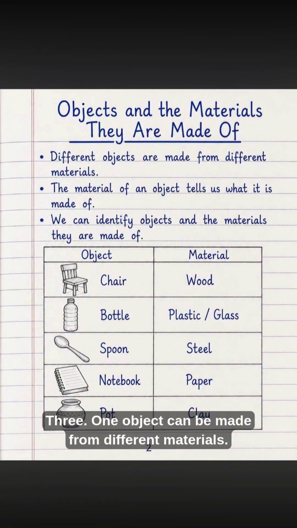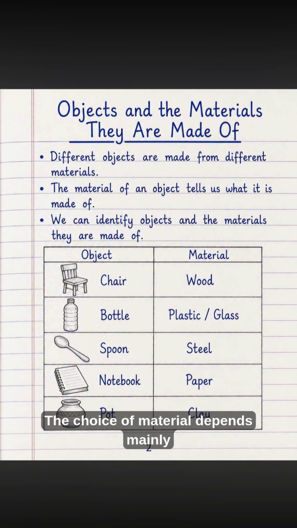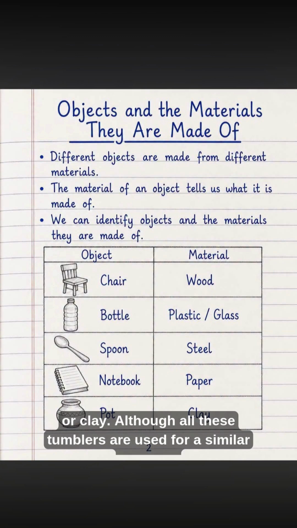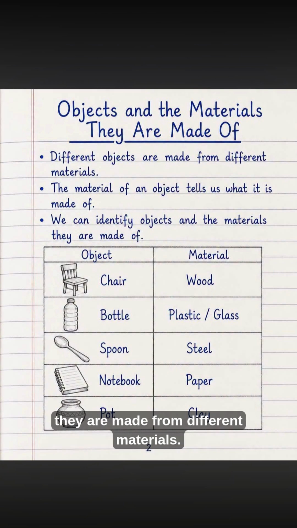3. One object can be made from different materials. Now, let us understand another important point. The same object can be made from different materials. The choice of material depends mainly on the purpose of the object and the availability of the material. For example, a tumbler can be made from glass, steel, plastic, or clay. Although all these tumblers are used for a similar purpose, they are made from different materials.